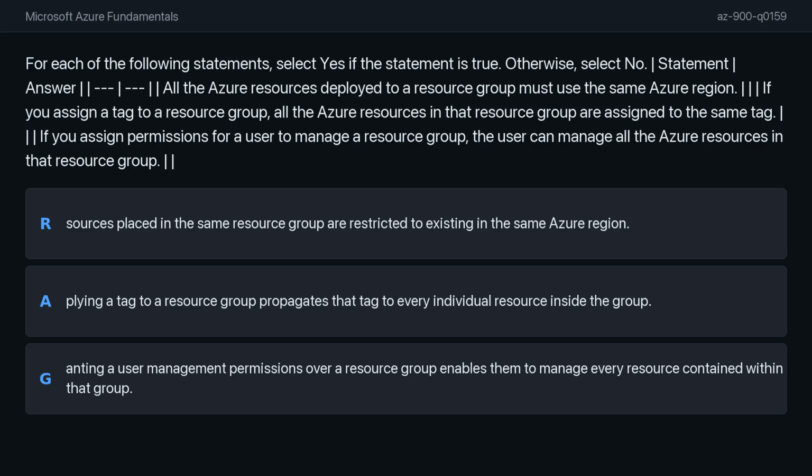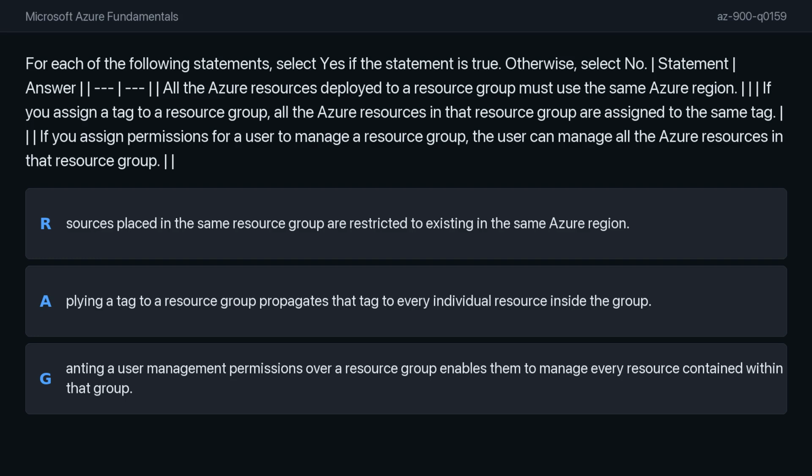In my view, the first statement is no. A resource group essentially provides a container for managing resources, but the group's location only indicates where its metadata is stored. It does not dictate that the actual resources inside must reside in that specific Azure region. They can be deployed globally across different regions.